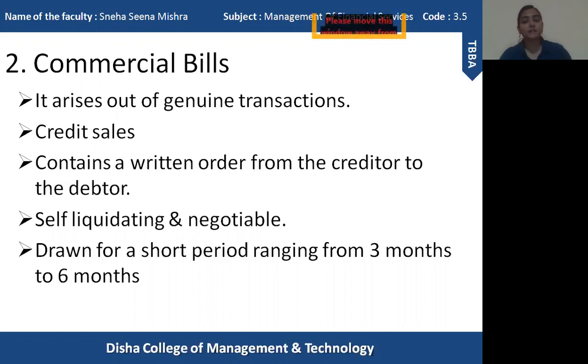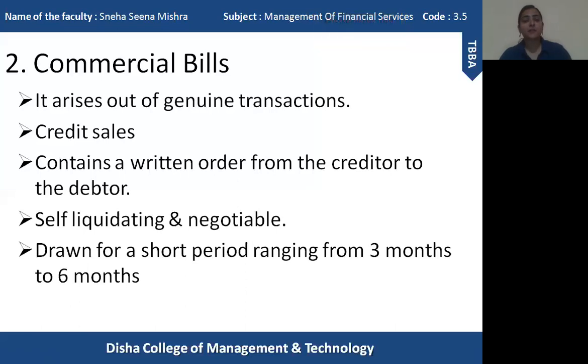So this is self-liquidating, highly liquidating, and it is also negotiable. Negotiable here means that the terms and conditions of the bill can be negotiated, or the negotiation can take place between the buyer and the seller. So the fourth feature of commercial bill is it is highly liquidating, self-liquidating, and negotiable.